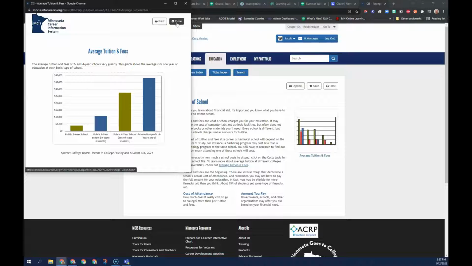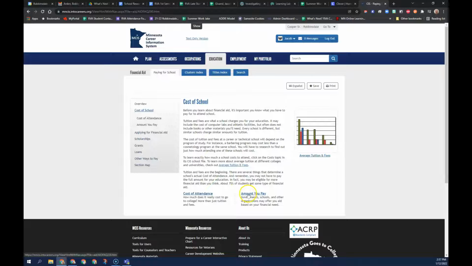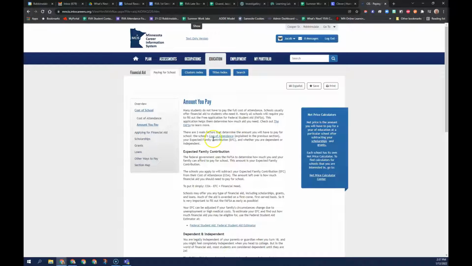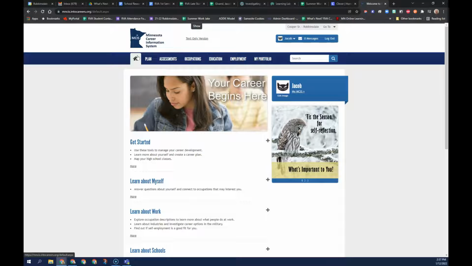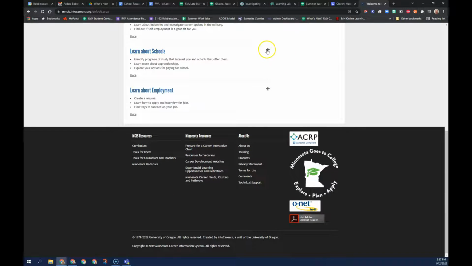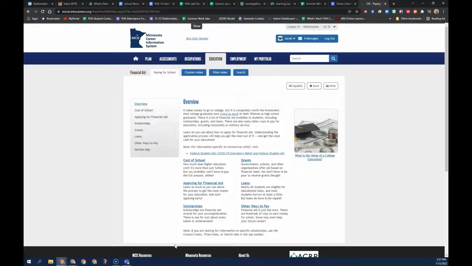But the thing to keep in mind is that you don't really pay that much. And so as you explore this, when you click on like the amount you pay, it'll give you information about different types of financial aid you can get, like grants and loans and so on. So explore that a little bit. So I'm going to pop back here just to make sure that I show you how to get here. So back from the home area, learn about schools, paying for school. You can also check out the applying for financial aid section, the scholarships, grants, and loans, and you can learn a lot. So I want to show you a couple things here before we end this video.